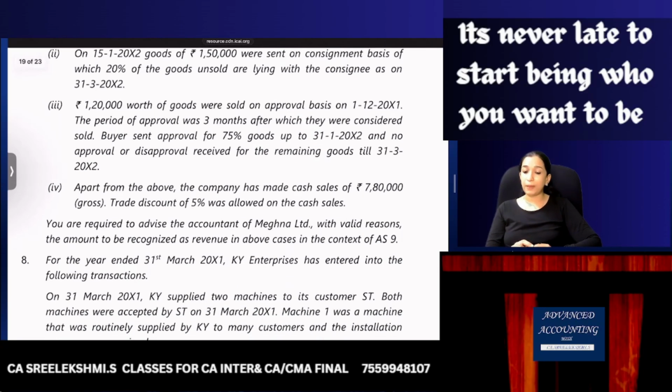Apart from the above, the company has made cash sales of 7,80,000. Trade discount of 5% was allowed on the cash sales. So 7,80,000 minus 5% is the revenue that can be recognized, because 5% trade discount means at the time of sale itself we have given it. So only 7,41,000 you have received.